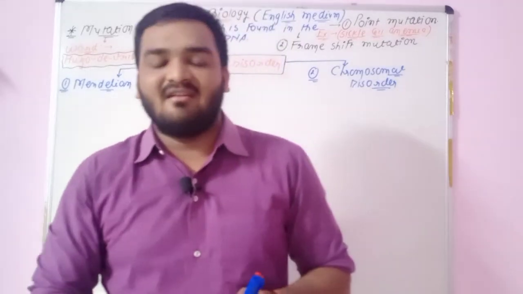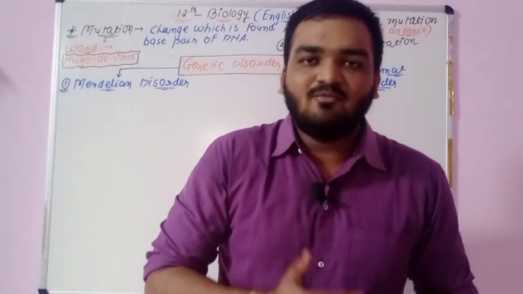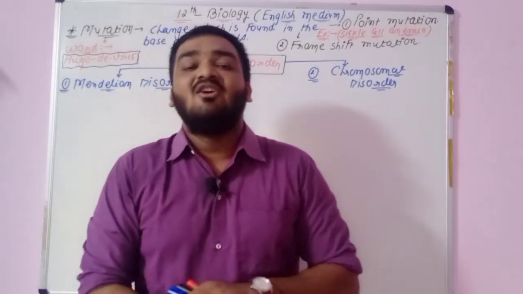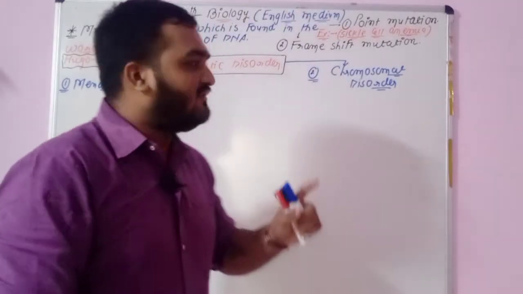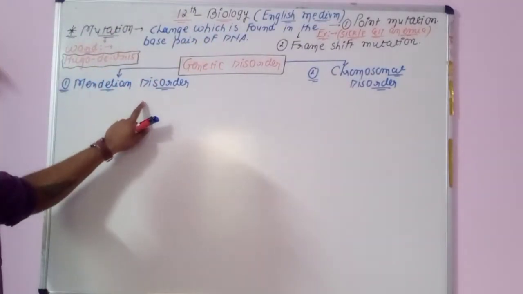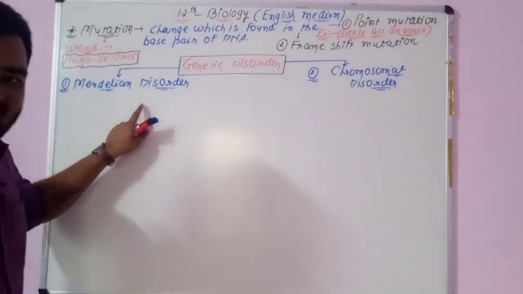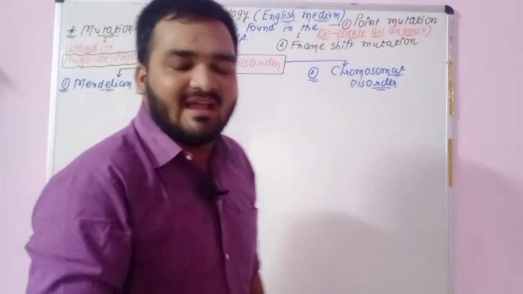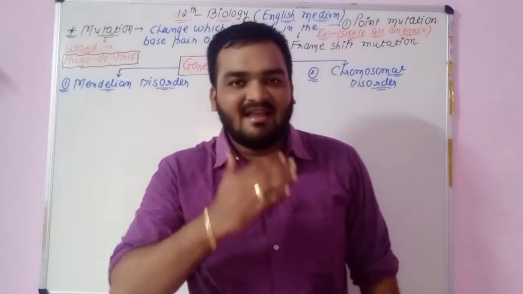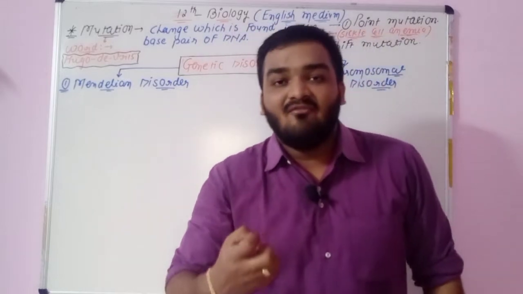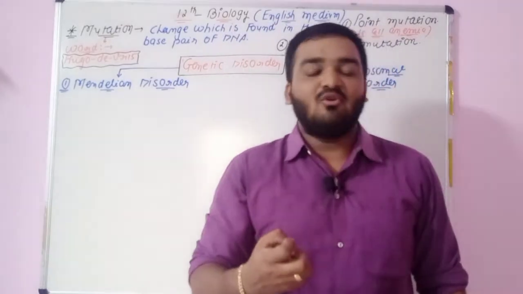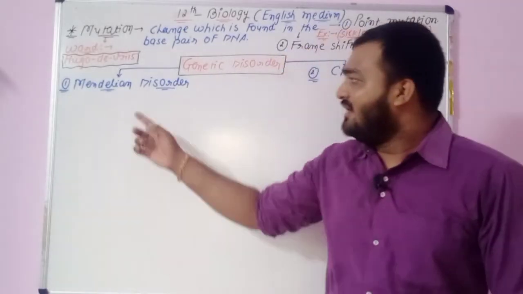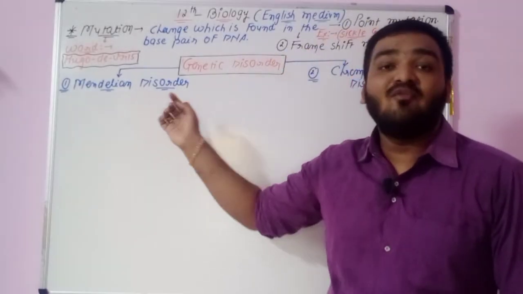It means inheritance, transmission of this mutant gene is required. That's why it is known as Mendelian disorder. If the father or mother has this type of disorder, then the progeny will receive it from their parents.